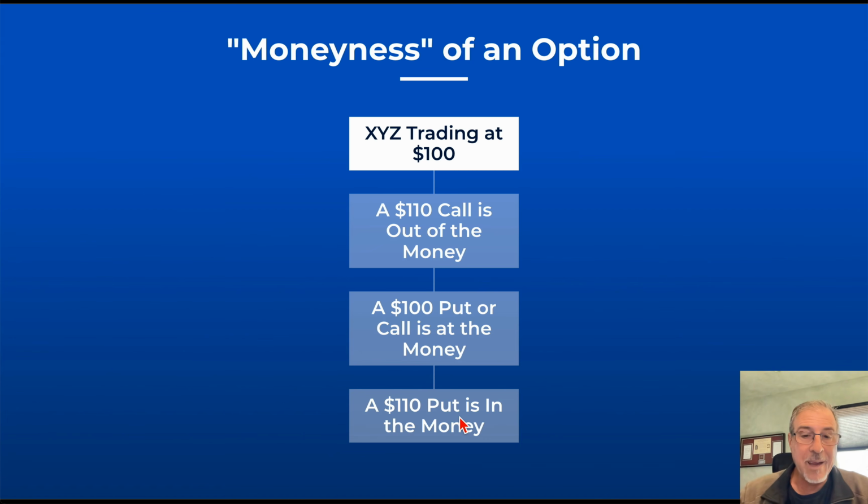Now, another way of kind of quickly looking at this is if XYZ Corporation is trading at $100, a 110 call is out of the money. Of course, a 100 put or a call is at the money. A 110 put is in the money. So that will hopefully help define that for you a little bit as well.